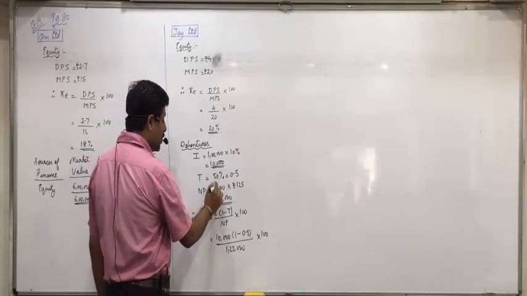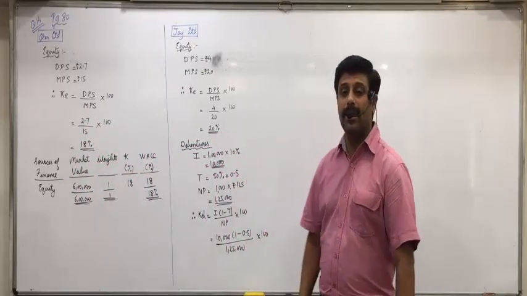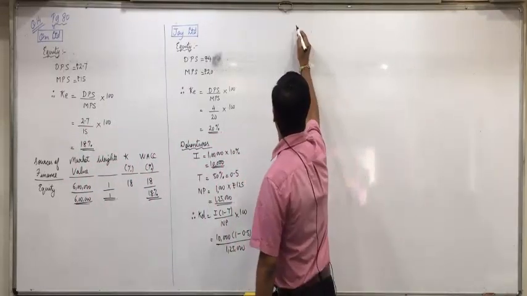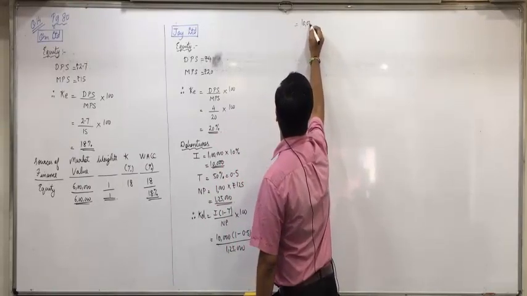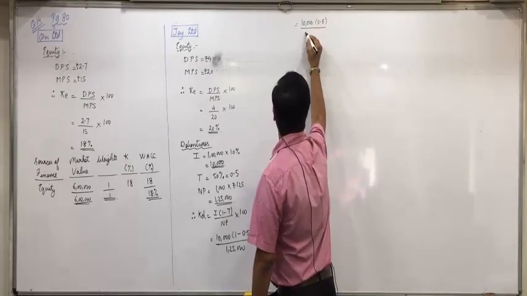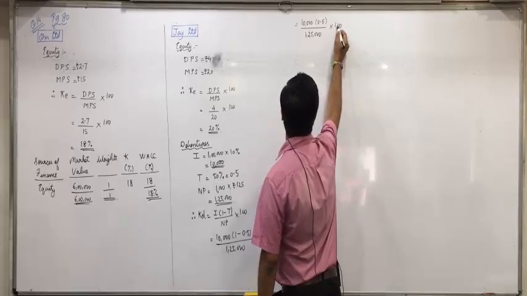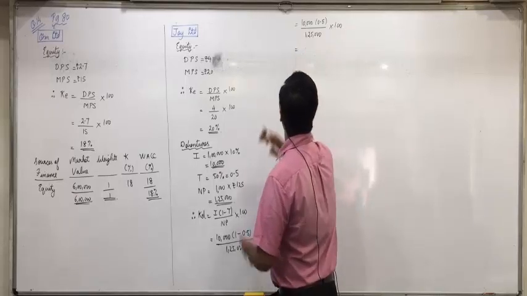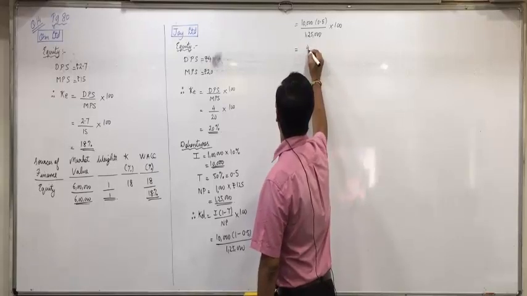Number of debentures 10,000 into 125, 1,25,000. Is everyone clear with this? Now that will be equal to 10,000 into 0.5 upon 1,25,000 into 100. So what does it come to? 4%.